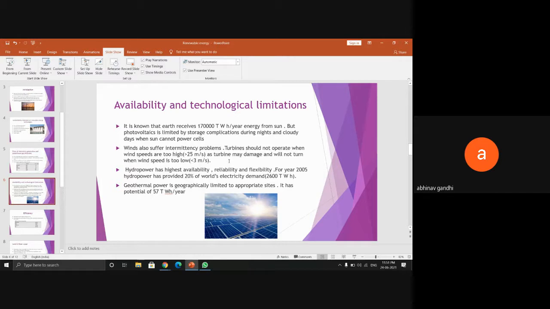Geothermal power is geographically limited to some specific sites such as volcanoes, where seismic activity is high. There are only a few areas across the world where it can generate geothermal energy, and it has a potential of around 57 terawatt hours per year.